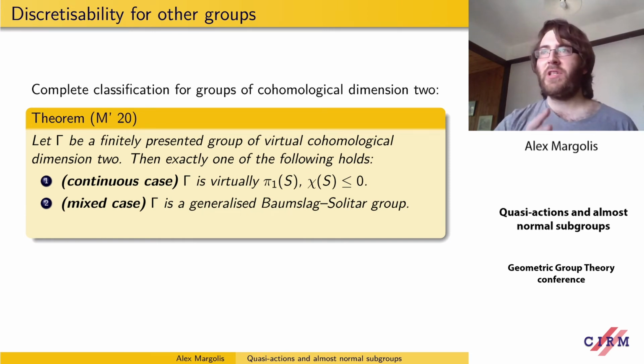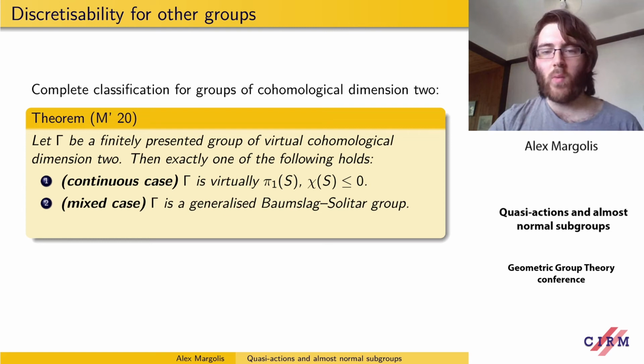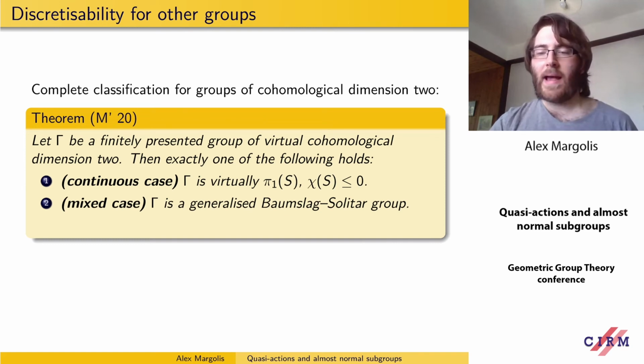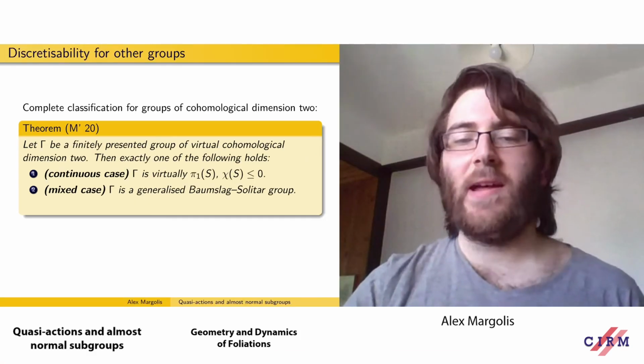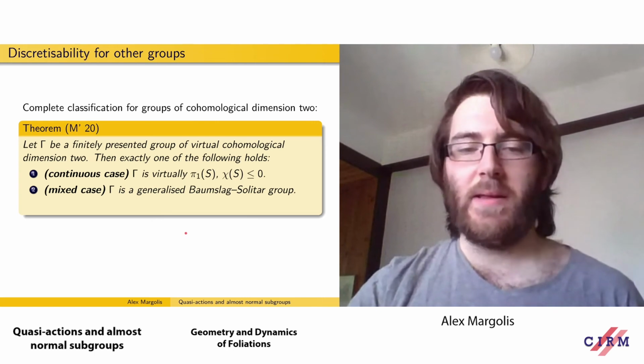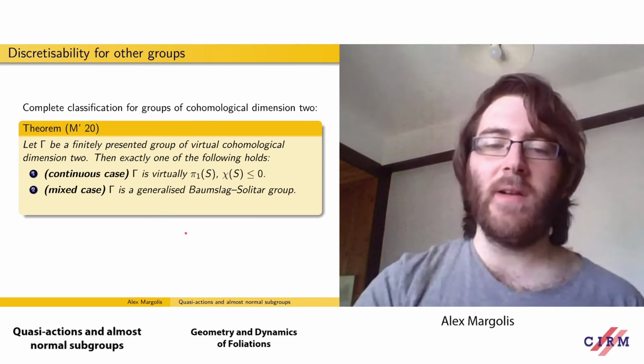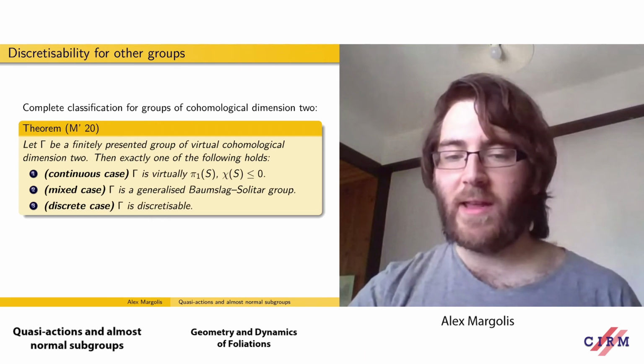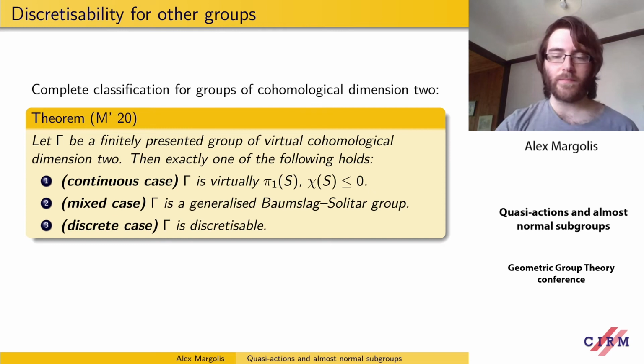The mixed case, in which case it's a generalized Baumslag-Solitar group. And so these are groups which are coarsely warped products of a real line and a tree. And again, like Milnor spaces, we have the continuous behavior coming from the action on the real line and the discrete behavior coming from the action on the tree. So these groups exhibit a mixture of coarsely continuous and coarsely discrete behavior. And everything else is discretizable.